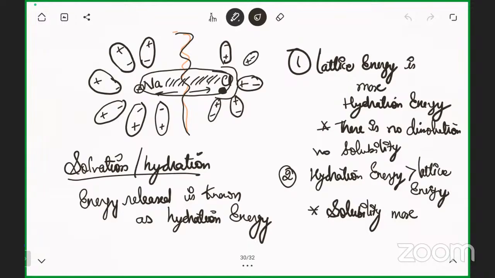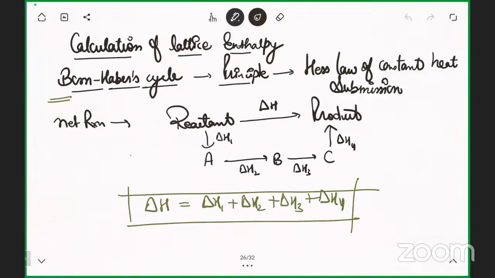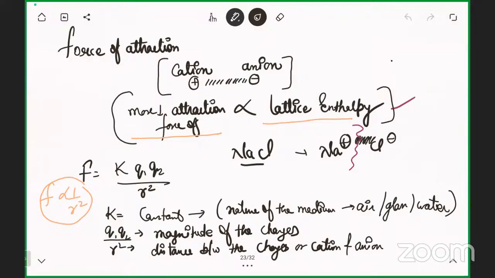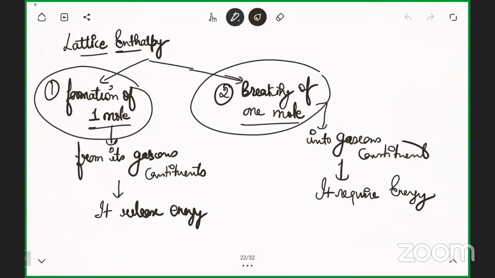Today we have completed ionic bonding. In the first class we did the ionic, covalent, coordinate basics. Then we discussed what ionic bonds are, what electrostatic force of attraction is, and now all about lattice energy, the factors which affect lattice energy, and the Born-Haber cycle and how you can calculate it.